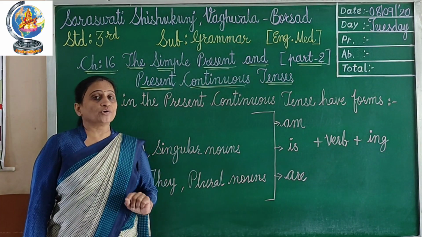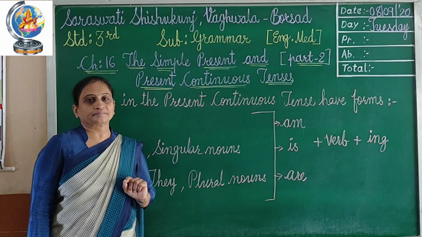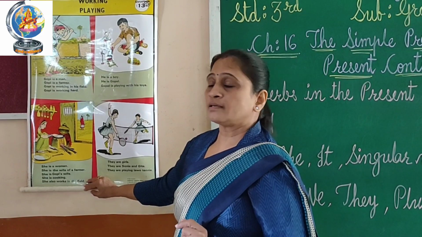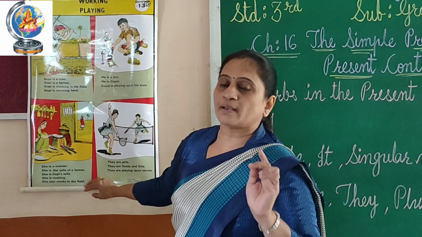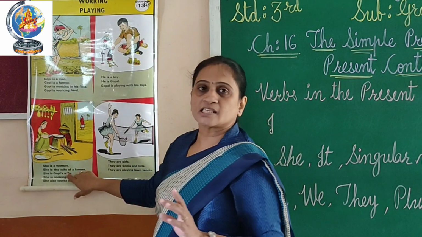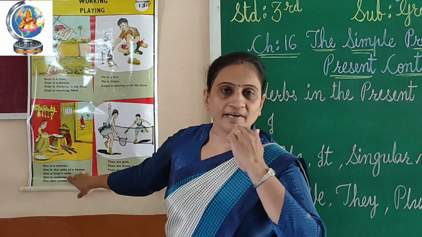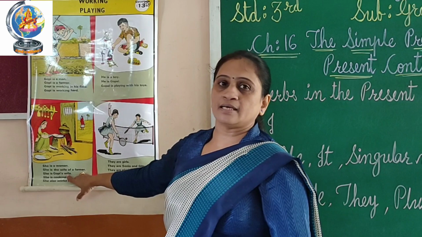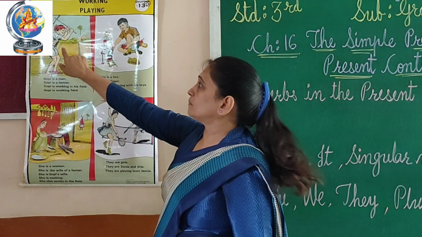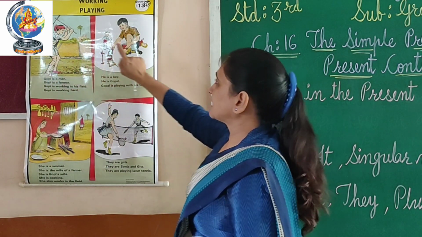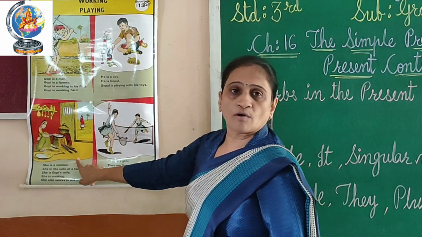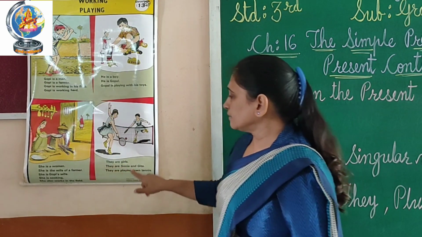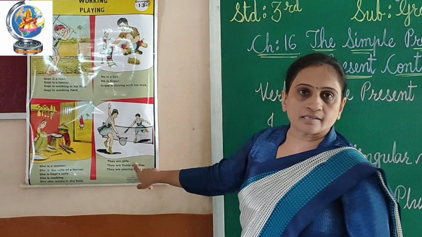Now let me show you. Children, see it carefully, because it is from a distance, so maybe you can't read the sentences, but only see the picture and whatever I am speaking, just see and listen. The first picture is of a farmer, the second is of a boy, the third one is of a woman, and the fourth one is of girls.